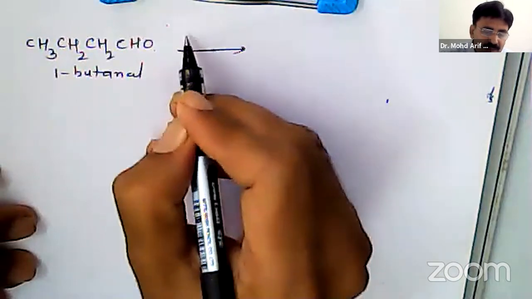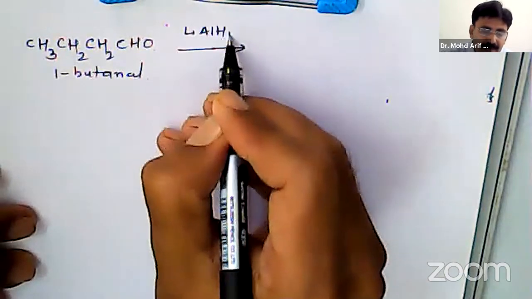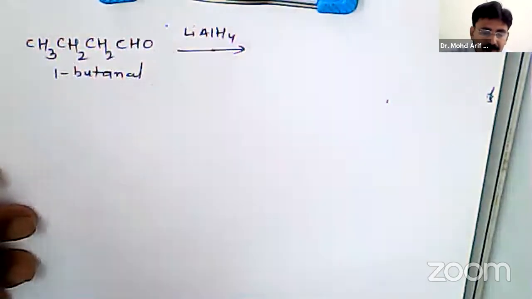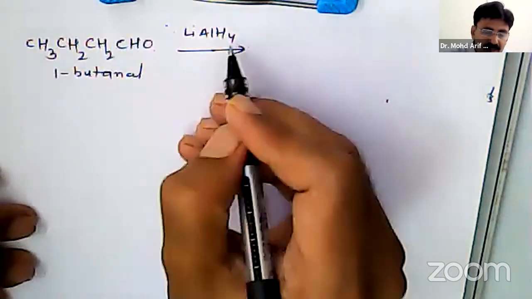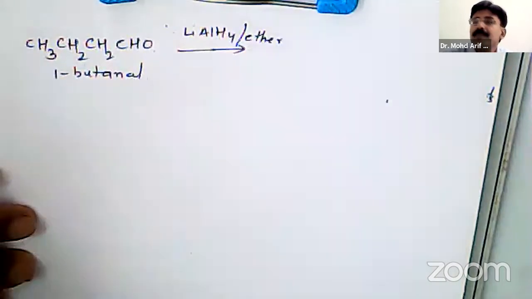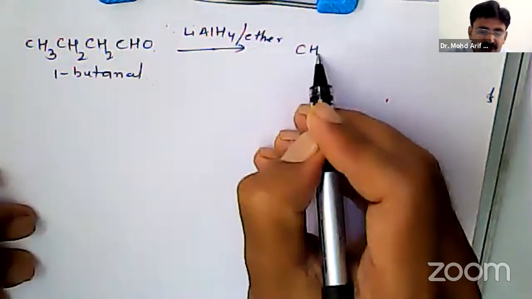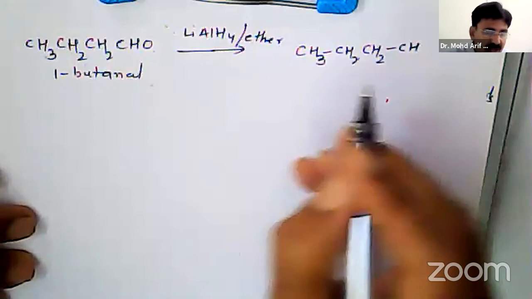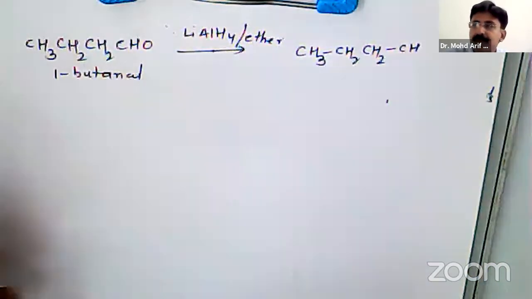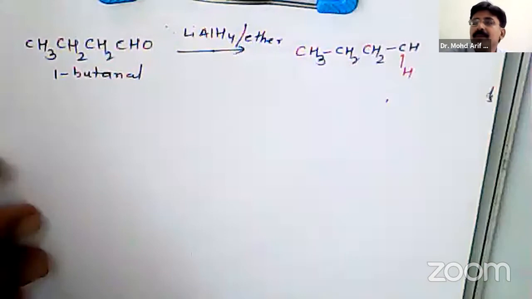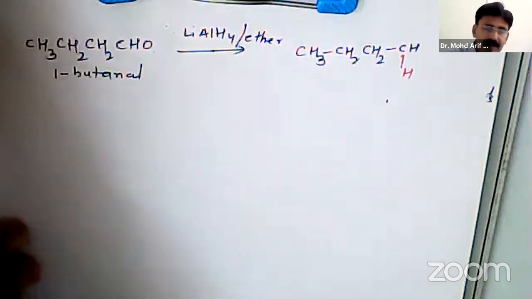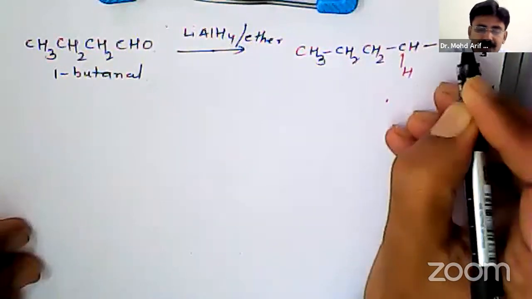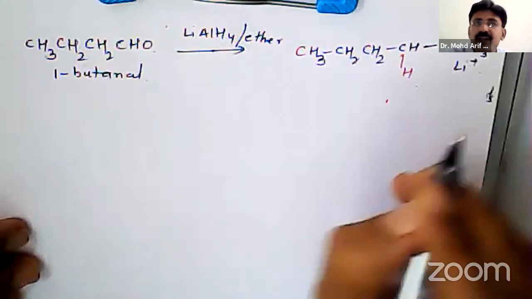It is reduced with lithium aluminum hydride in presence of ether. There is formation of CH3CH2CH2CH, now I write here hydride from lithium aluminum hydride, followed by OAlH3 negative and Li positive.